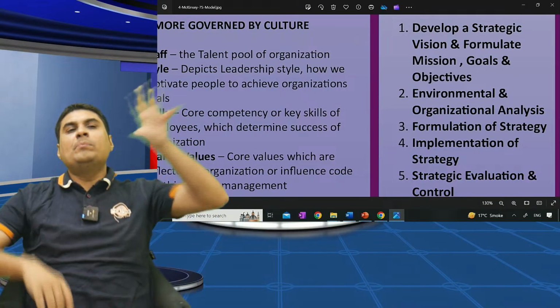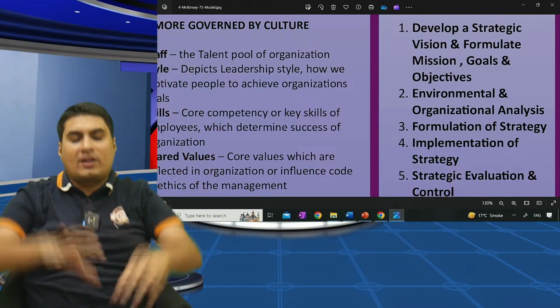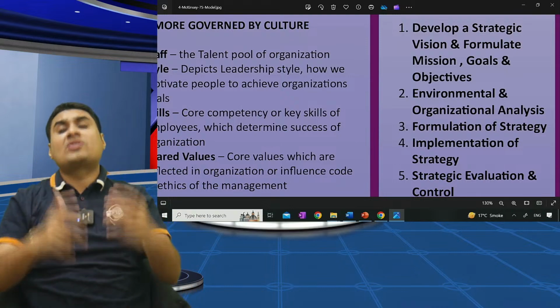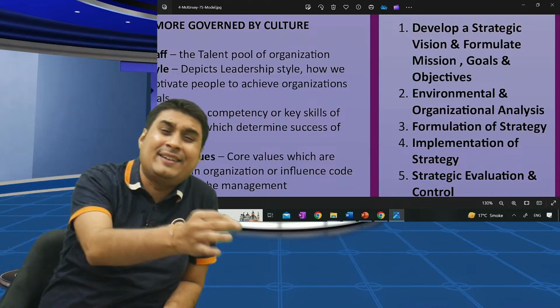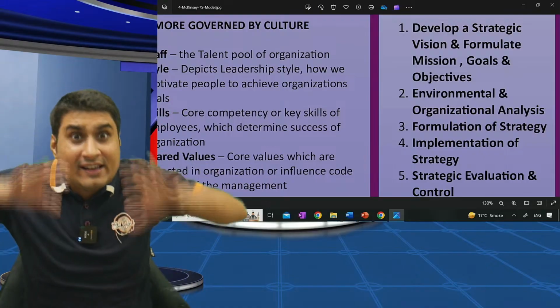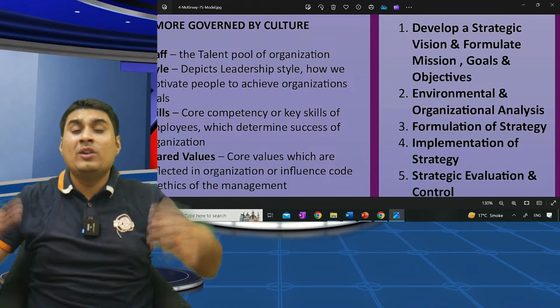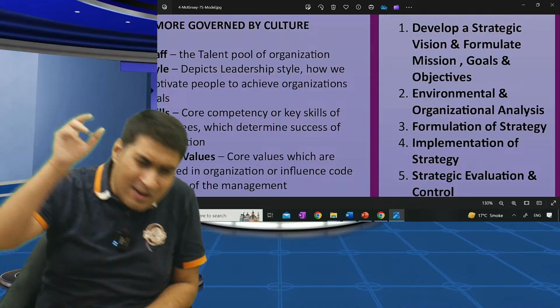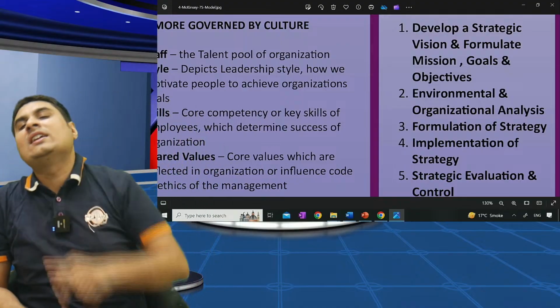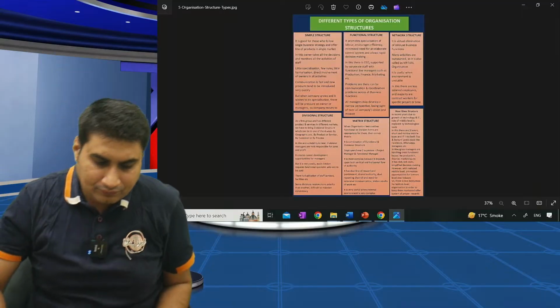SM model, SM stages. Develop a strategic vision and formulate mission, goal, objective. Organization and environmental analysis. Are you clear? After doing that, formulation of strategy, implementation of strategy, strategy evaluation and control.